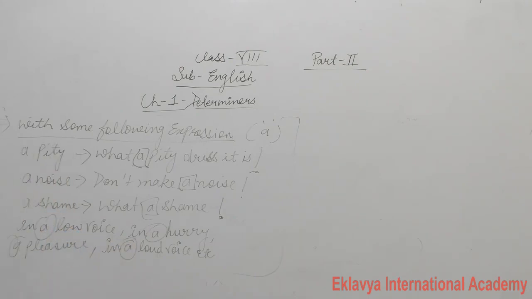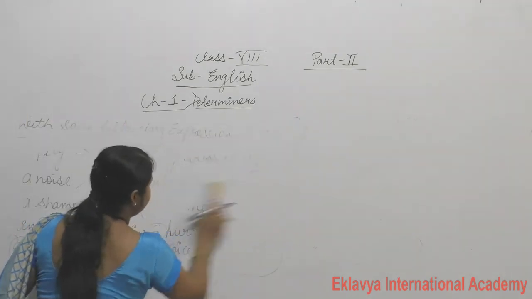Now next we discuss the use of an. Everyone note down this. Now next we talk about the use of an.